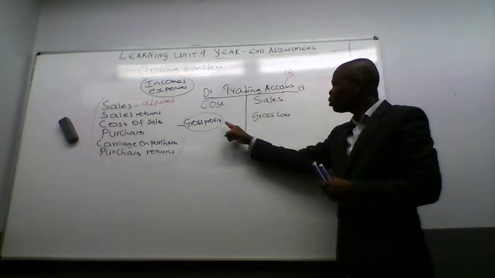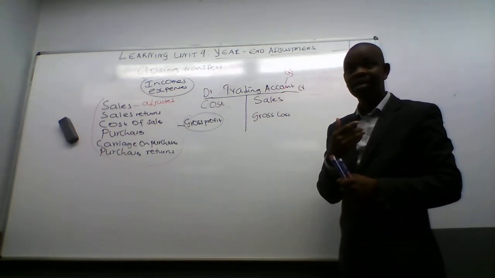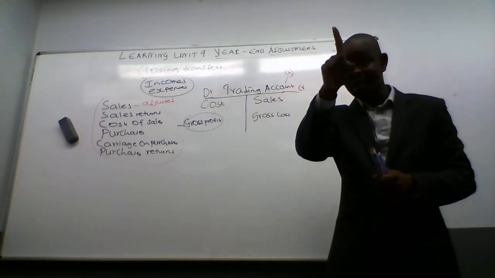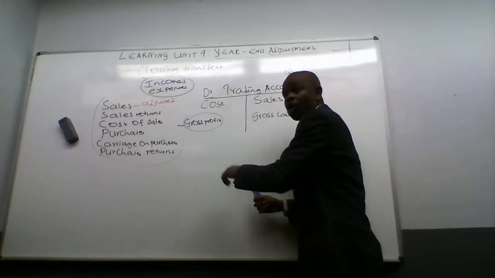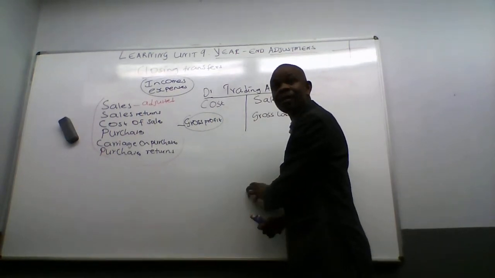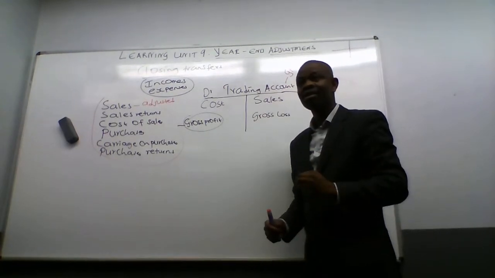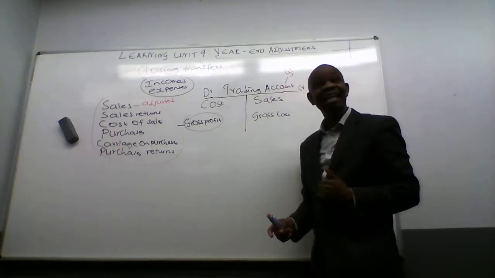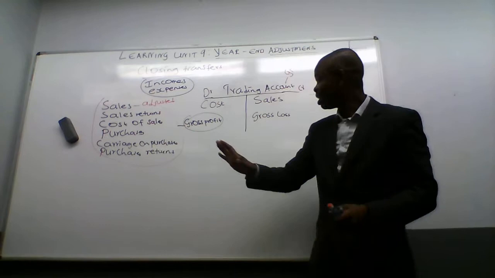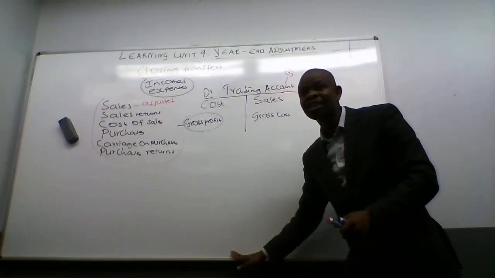Now, why do we say gross profit? It's like, why do they say gross salary? Before other expenses. Write it down for future reference. Gross profit means before other expenses. Meaning, we still have to deduct the other expenses and add other incomes to find net profit. This is the process for finding gross profit. Now we're going to go to the process for finding net profit.